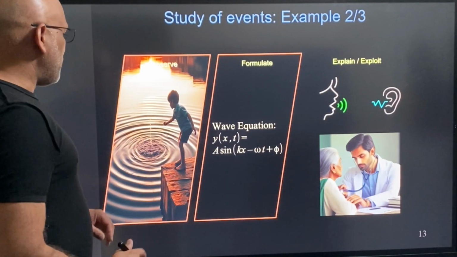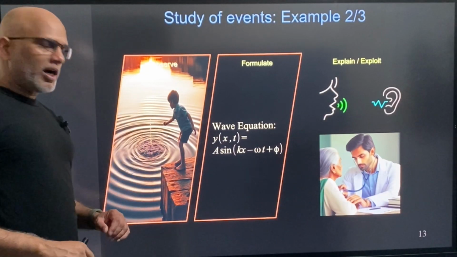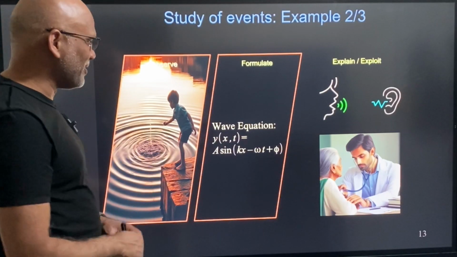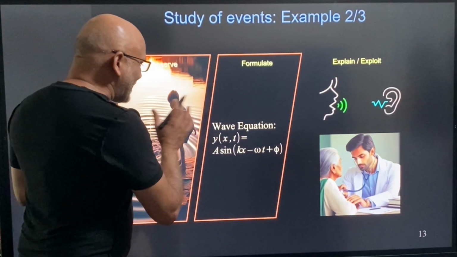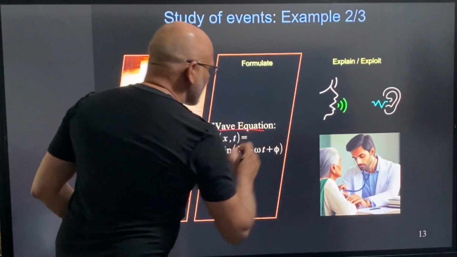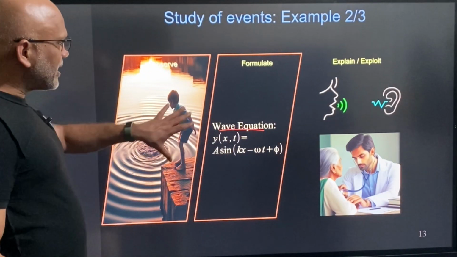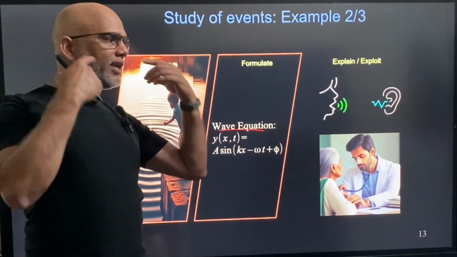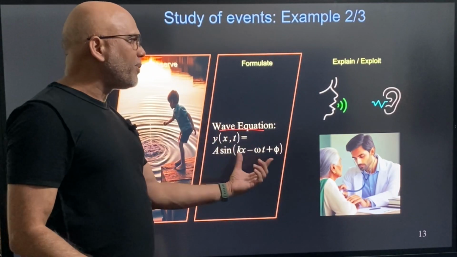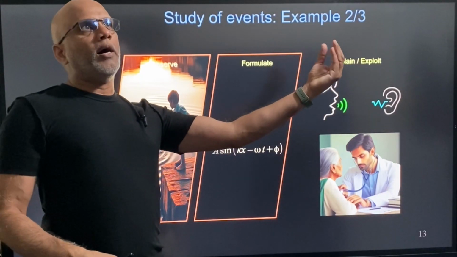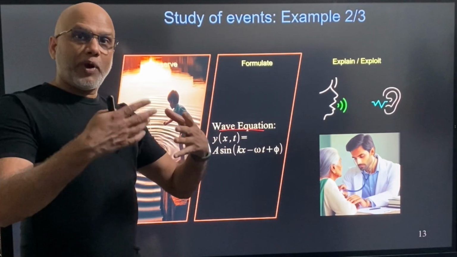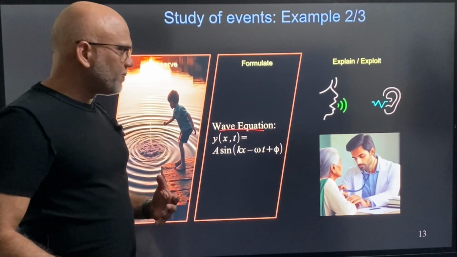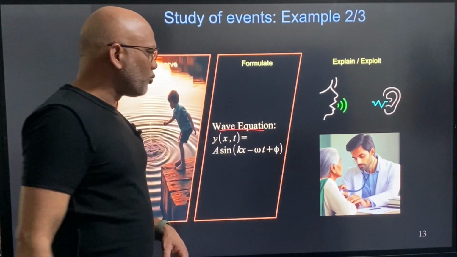This is the second example. When you drop a stone in water, you will see ripples, all the times you will see ripples. So that is described by something called the wave equation, and using that wave equation, I can explain how, when somebody is talking, I can hear. The sound travels in air as a wave, pressure wave, and that comes to our eardrum, and that's how we hear. So that can be explained using wave equation.